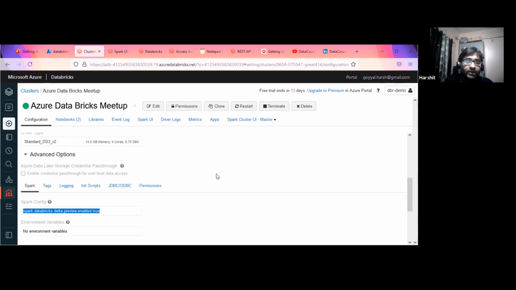One thing I want to mention over here: what is the benefit? If you talk about a Cloudera on-prem environment versus Databricks, the Cloudera environment is managed by some admin team. I'm part of the application development team. If I want to install a library, I need to reach out to the admin guys. If I want to change the version of any library, I need to reach out to the admin guys.